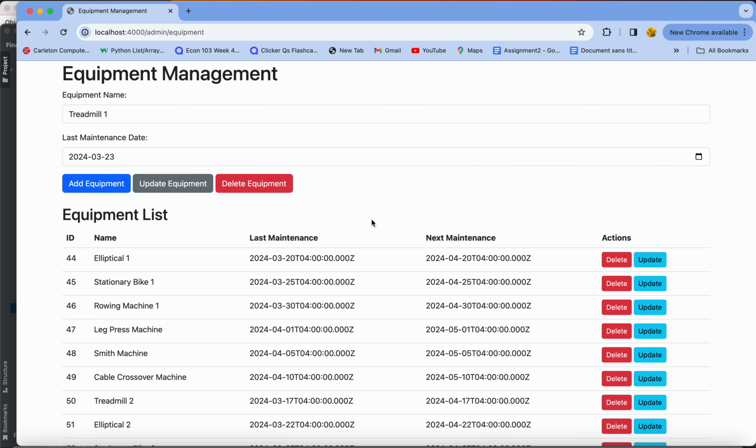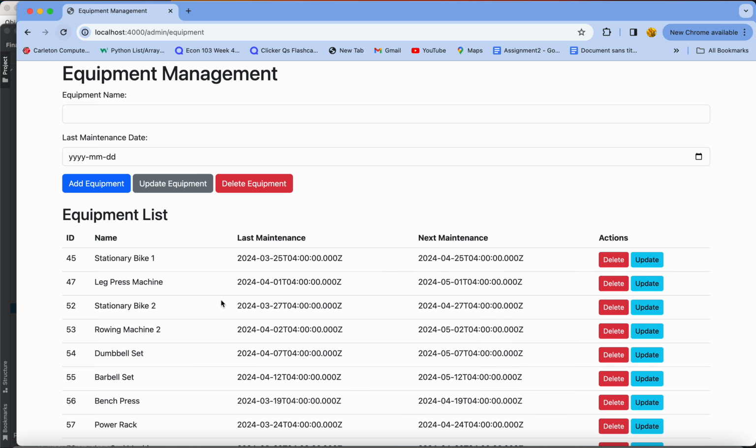Let's say that one of our equipment is not as good anymore, so we can just delete that equipment here, and it's just gonna delete. Even if we reload, it's not gonna appear anymore because everything's connected to our database. So that's basically for managing equipment, adding and doing maintenance.